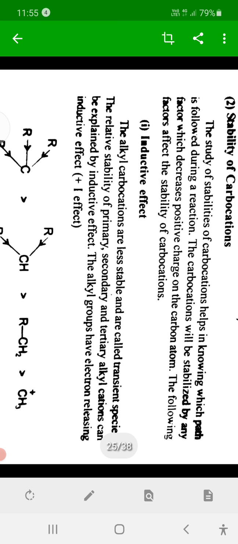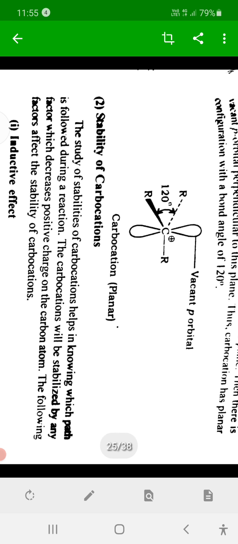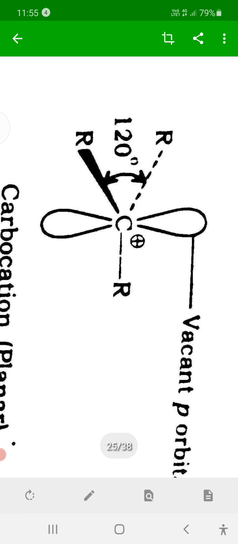First is inductive effect. See here, in carbonium ion, that carbon is positively charged. Carbon is positively charged, which means there is deficiency of electrons. Why deficiency of electrons? Because carbon is trivalent.